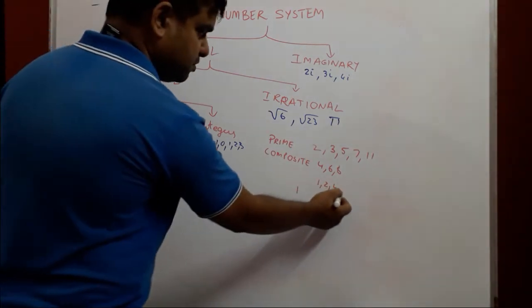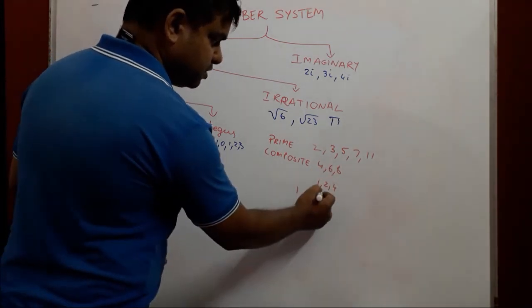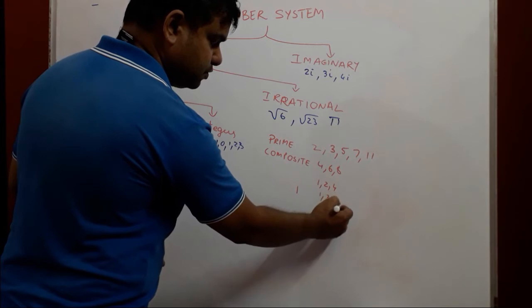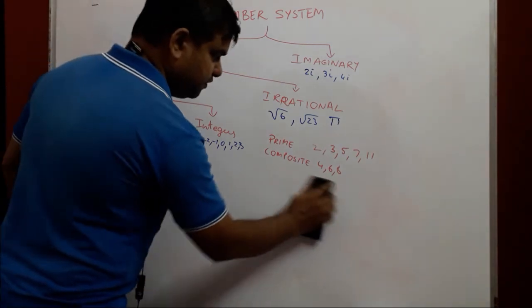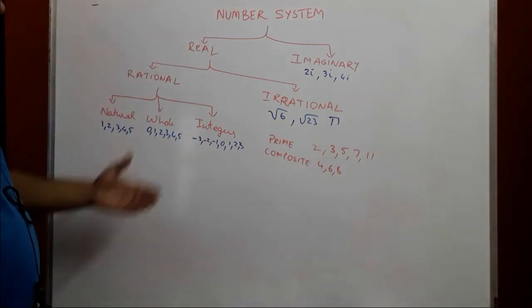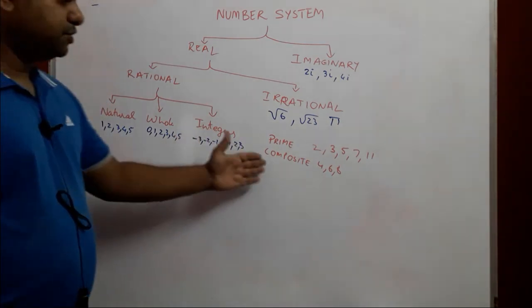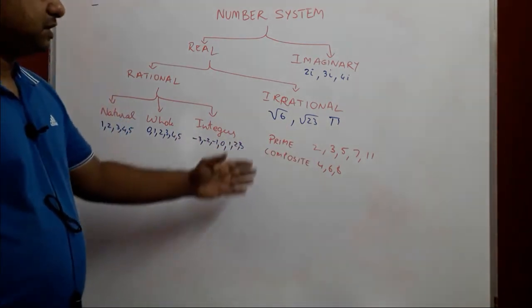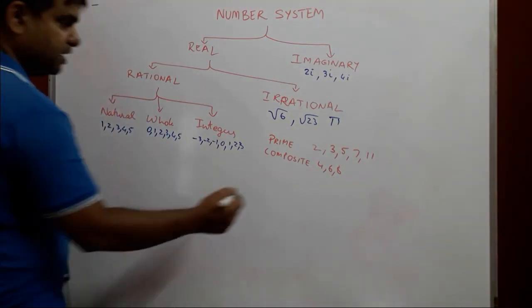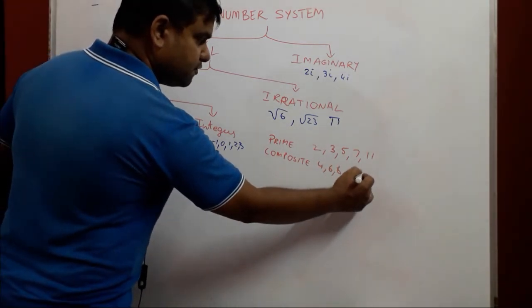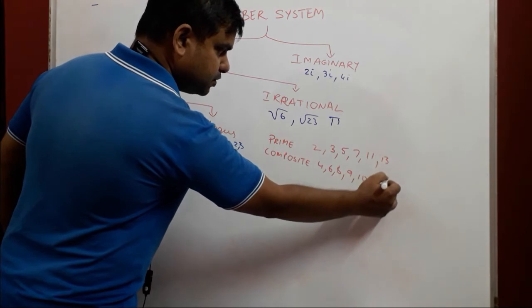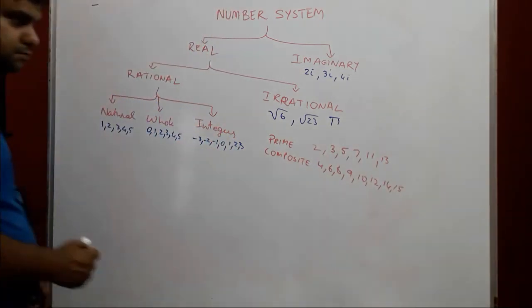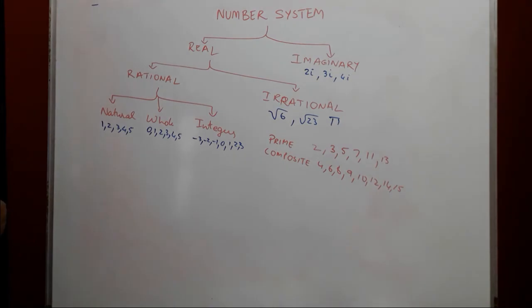In this case it is divisible by 3. 6 for that matter is divisible by 1, 3, 2 and 6. 4 numbers. Okay, so such are composite numbers. So leaving 1, we have prime numbers which are these, and then you have composite numbers which do not belong to prime numbers. These are all composite numbers. You will have many like this. You will have 9, then you have 10, you have 12, you have 13 is a prime number. So you have 14, 15 and so forth. There are many composite numbers and there are many prime numbers.